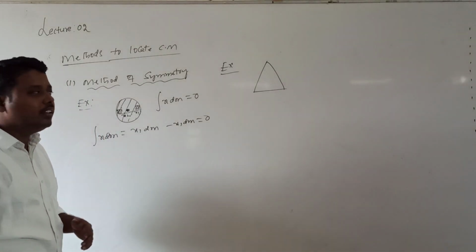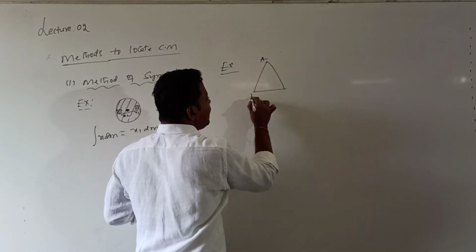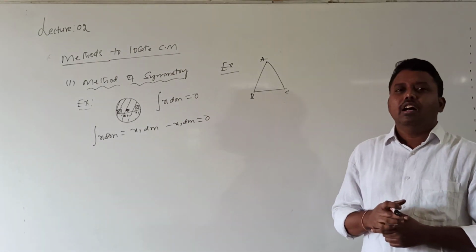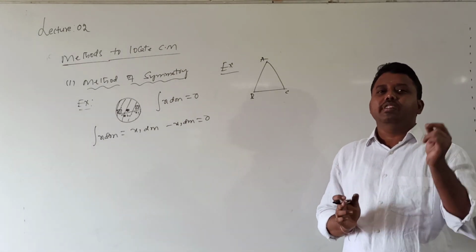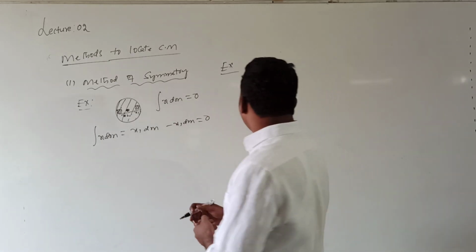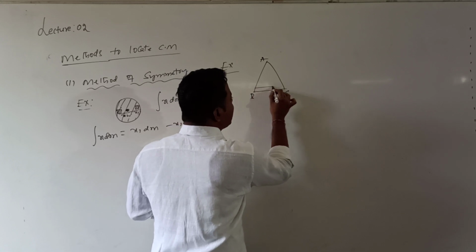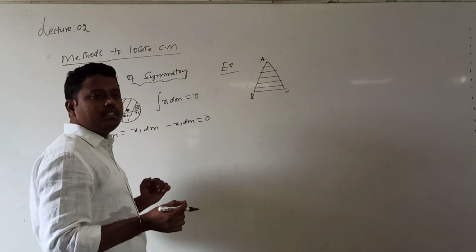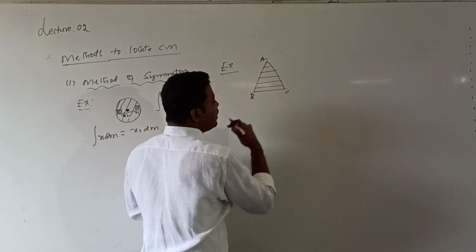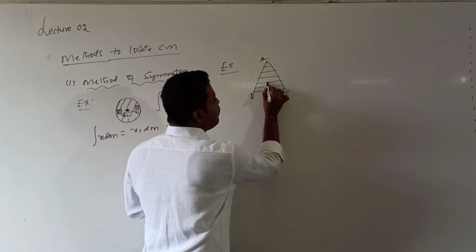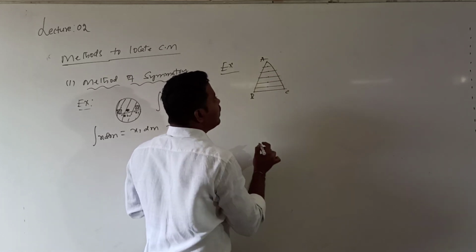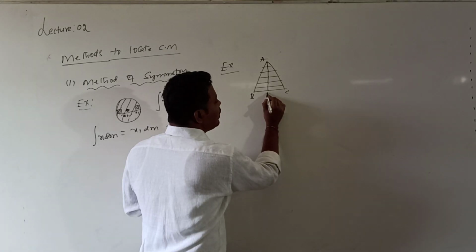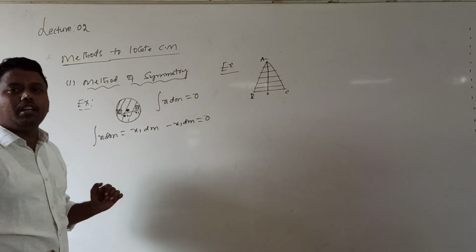Let me consider the triangular lamina ABC. I want to locate the center of mass. If this triangular plane is of uniform mass distribution, the center of mass will coincide with its centroid. How do we know? Let us divide this triangular lamina into an infinite number of small strips, each parallel to the base BC. Because of the symmetry, the center of mass of each strip will be at its midpoint. When I draw a line joining the centers of mass of all these strips, I get BD.